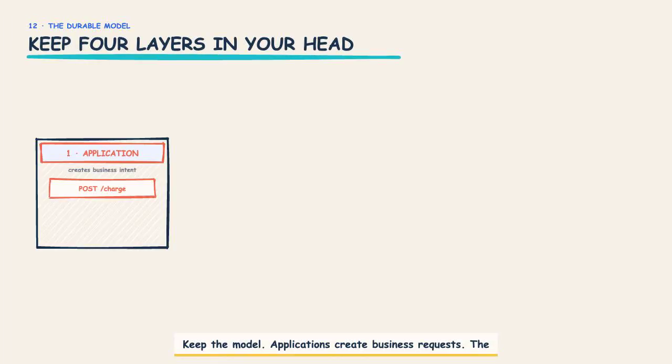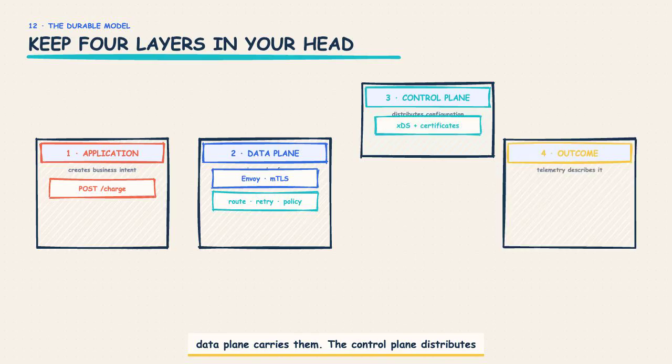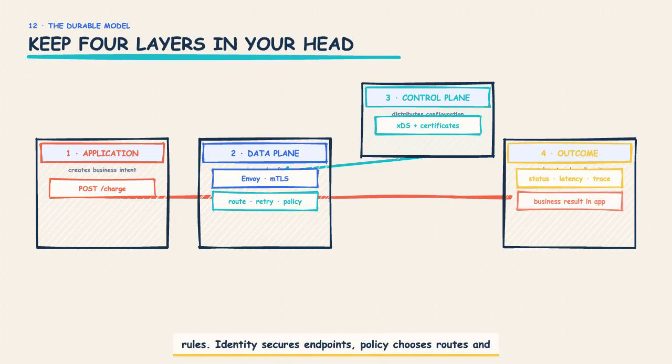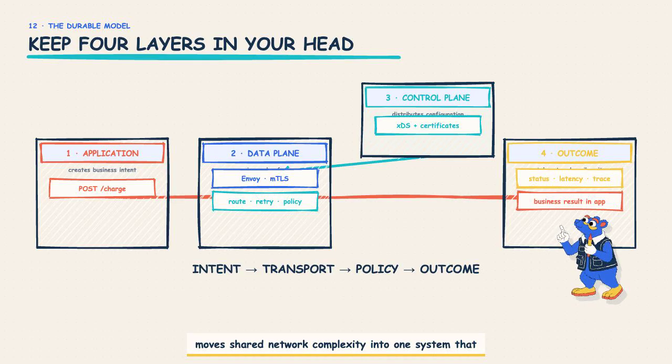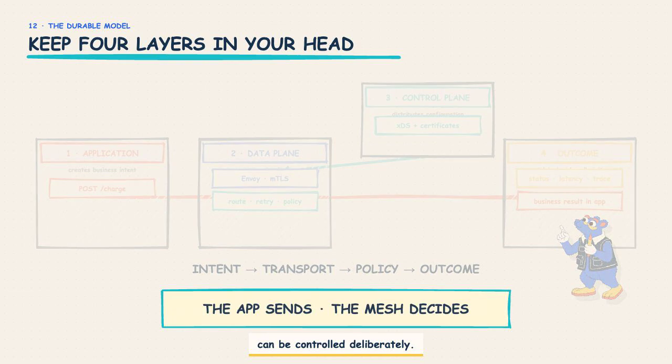Keep the model. Applications create business requests. The data plane carries them. The control plane distributes rules. Identity secures endpoints. Policy chooses routes and bounds failure. And telemetry describes outcomes. A mesh moves shared network complexity into one system that can be controlled deliberately.